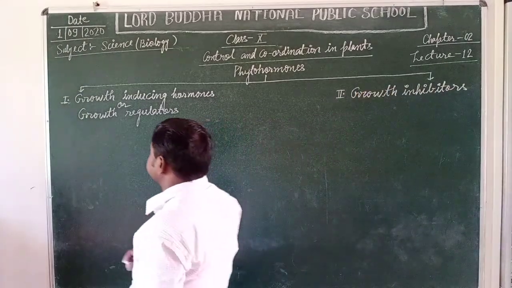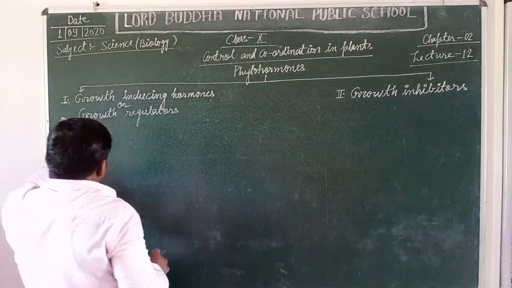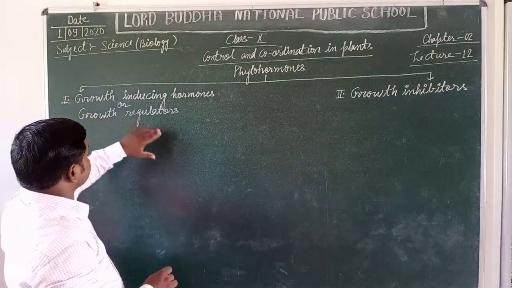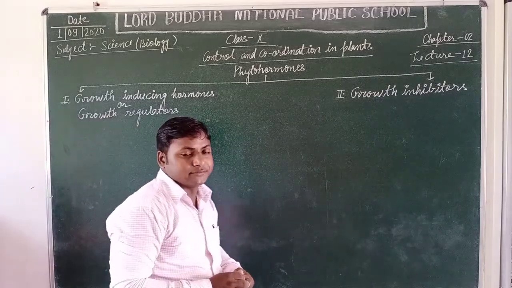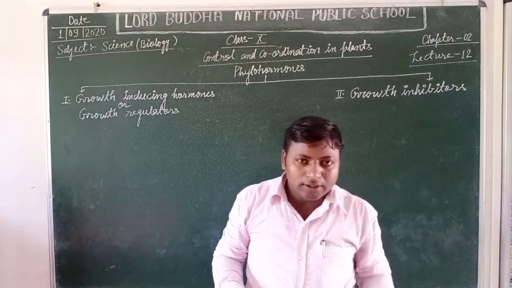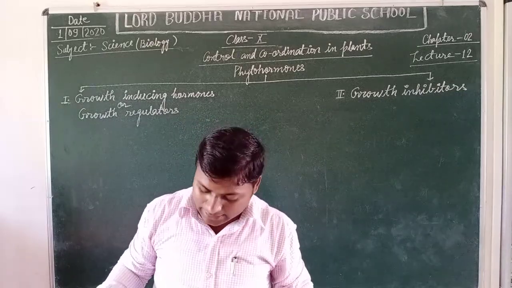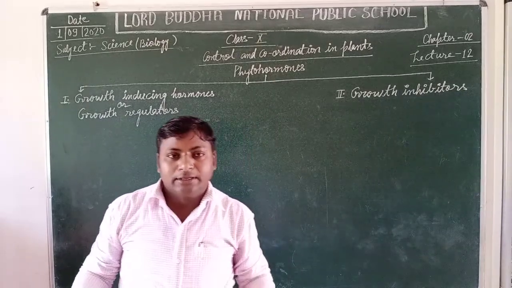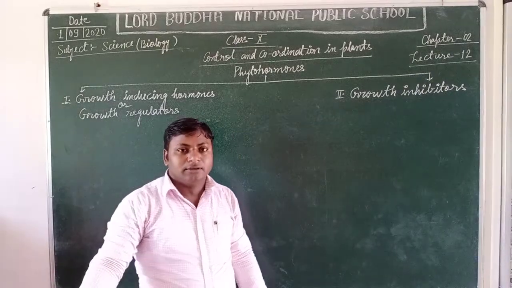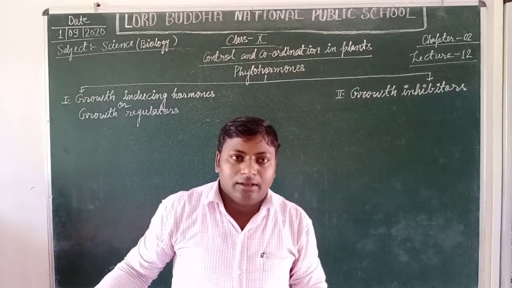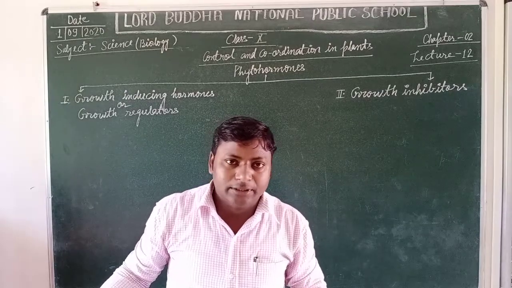Now students, there are mainly three types of growth inducing or growth regulator hormones. What are growth inducing hormones? These are the hormones responsible for increasing the level of growth and development in plants.